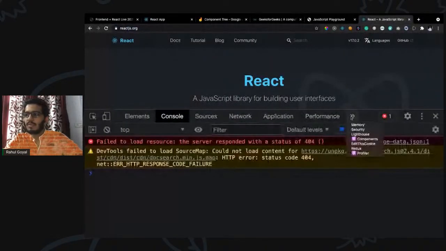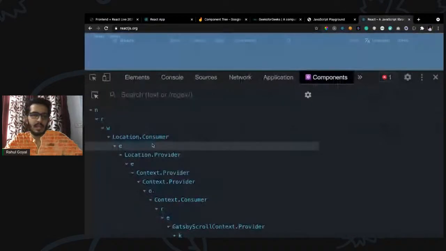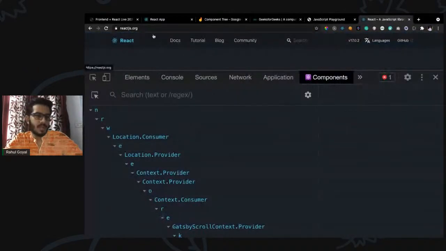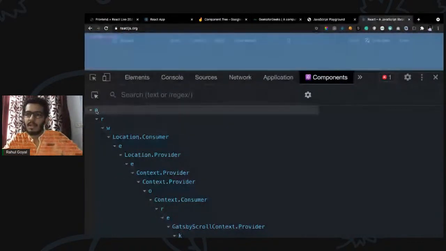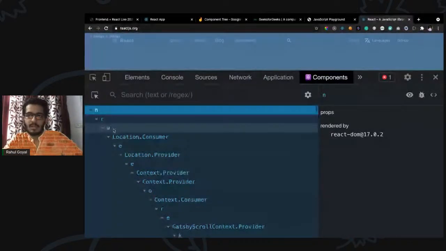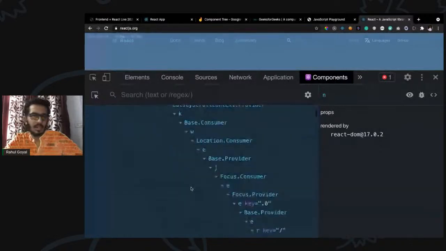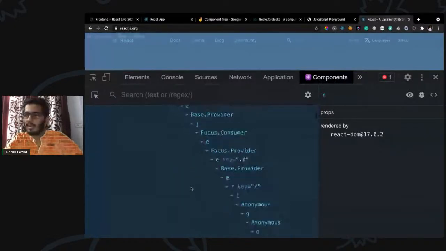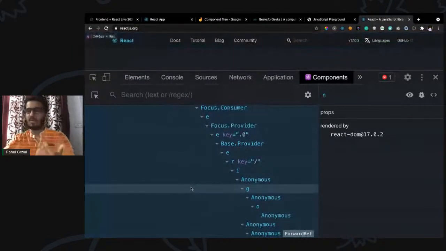Okay. So I have installed the React Developer Tools. If you see the official website of React, it is built on top of React and contains a lot of components. Here we can see the component hierarchy, the component tree. Bigger applications can have a lot of components inside components. The nesting level can be deeper, up to any level.